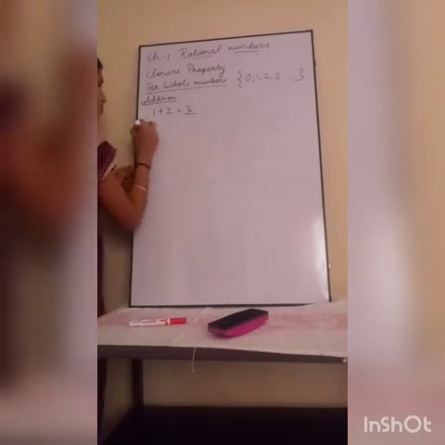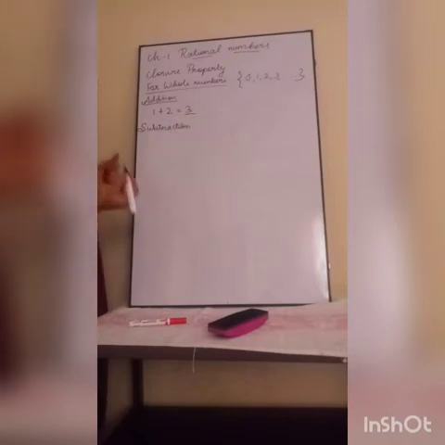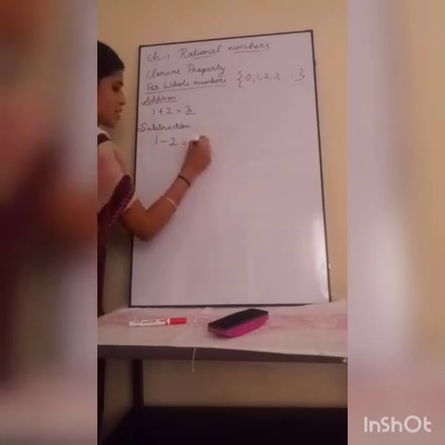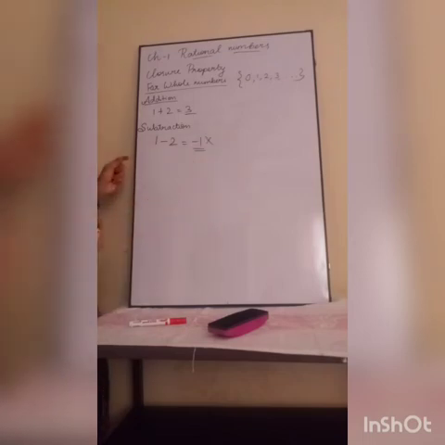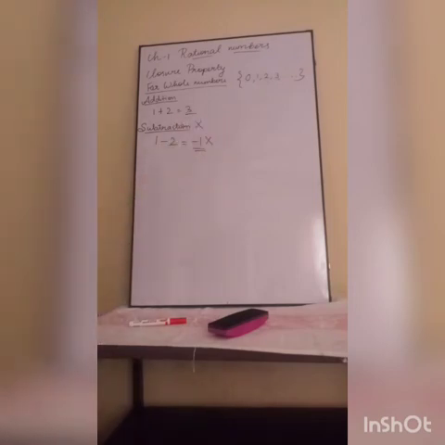Next, subtraction. For subtraction I am taking two whole numbers and I am going to subtract it. See, 1 minus 2 is minus 1. Minus 1 is not a whole number. So if you subtract two whole numbers, my answer won't be a whole number. So whole numbers are not closed under subtraction, that's why I am putting a cross here. In addition, it is satisfied, so I am putting a tick.